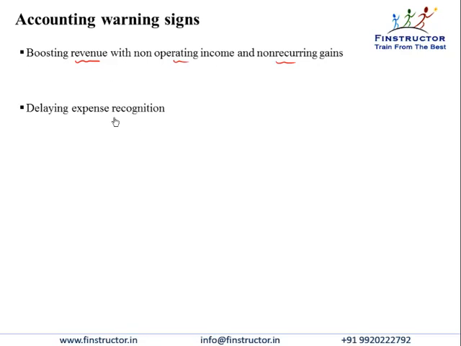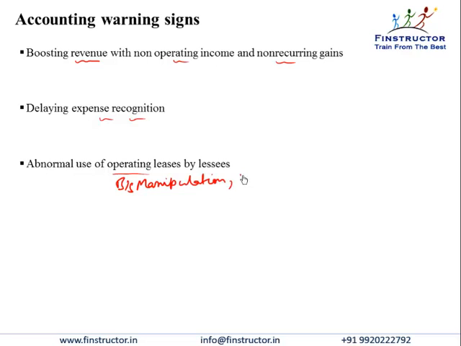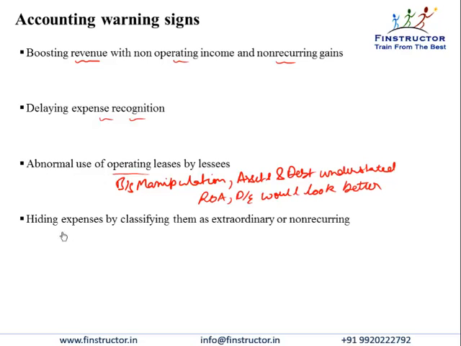Just like aggressive revenue recognition, firms can also boost profits by delaying expense recognition on the income statement. Abnormal use of operating leases may be a sign of balance sheet manipulation, whereby assets and debt would be understated and the return on assets and debt equity ratio would look better than they actually are. Firms can also try to hide expenses by classifying them as extraordinary or non-recurring so that the EBIT margin and the operating profit looks good.